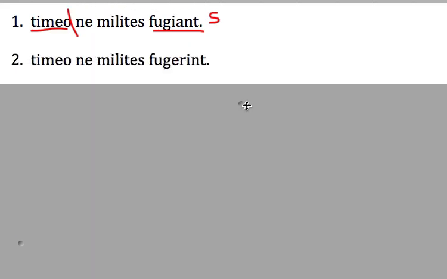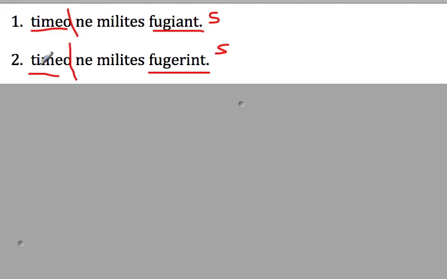Now let's look at sentence number 2. Timeo ne milites fugerent. Okay, we now have two verbs again. Everything's the same, in fact, except instead of fugiant, which is present tense subjunctive, we have fugerent with that eri, which is a perfect tense subjunctive. So all we've done is change the tense.